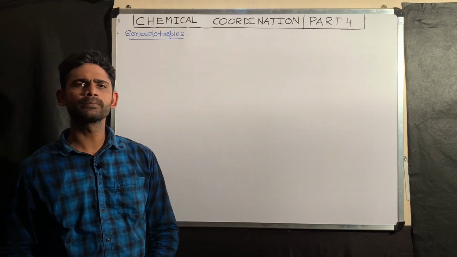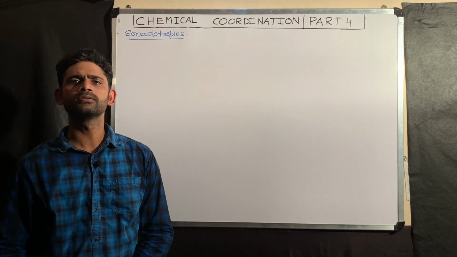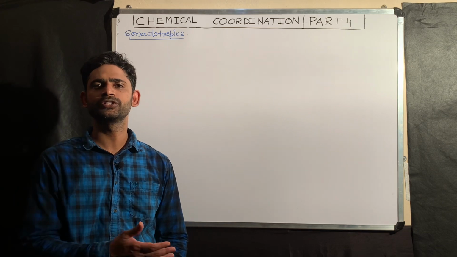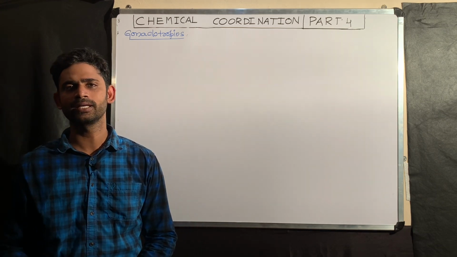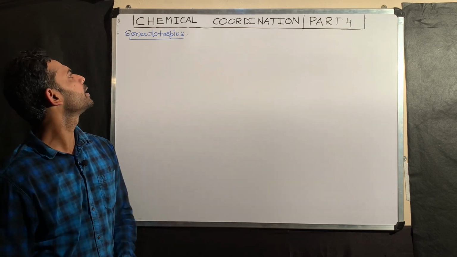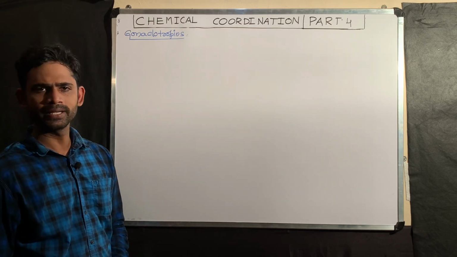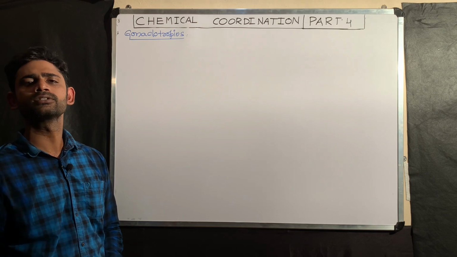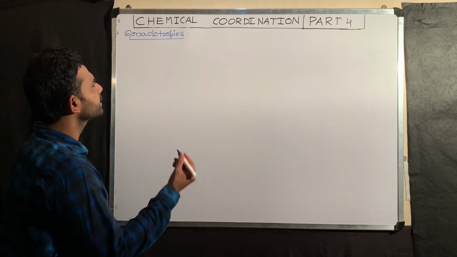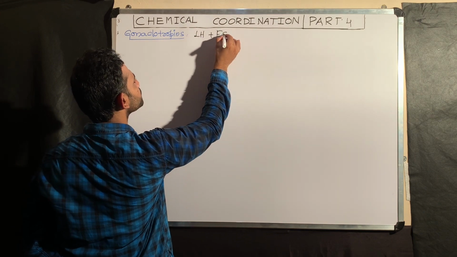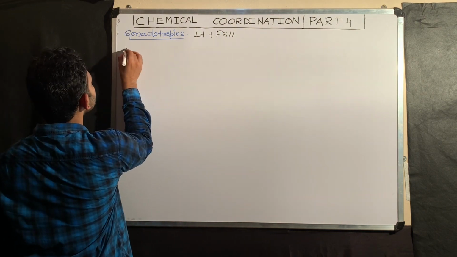In this part, I am going to continue the hormones released by the anterior pituitary gland. In the last part, I explained GH, PRL, TSH and ACTH. In this part, I am going to continue with the gonadotropins, which means the hormones that control the functions of the gonads. Those gonadotropins include LH and FSH. Now first you take the LH.